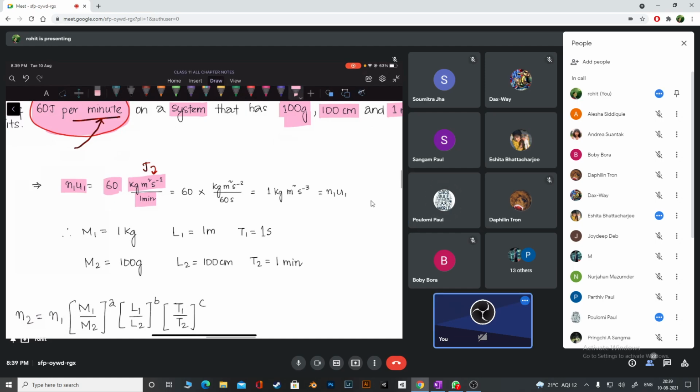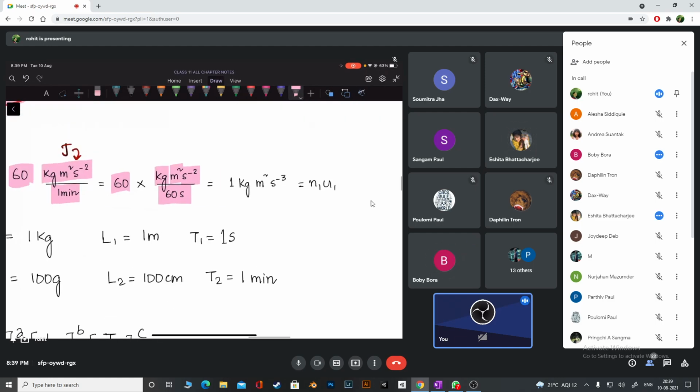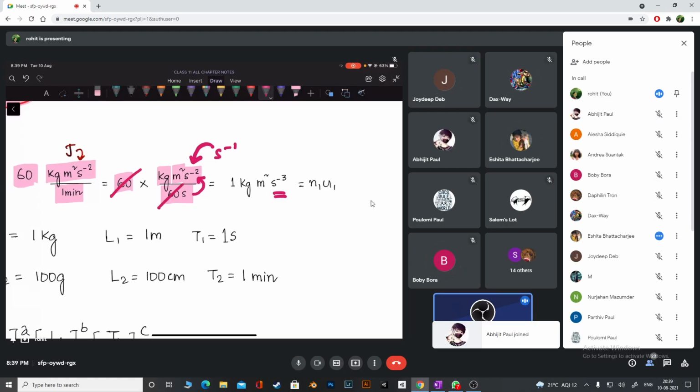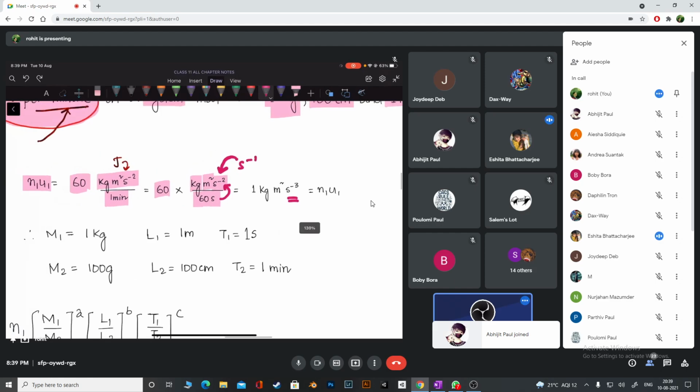So I have written 60. Kg is fine. Meter square is fine. Second to the power -2 is also fine. But 1 minute is written as 60 seconds. Now this seconds, when I bring it up, will look like second to the power -1. Second to the power -1 with this -2 will become second to the power -3. And the 60 and 60 will get cancelled. So how much do we get? 1 kg.